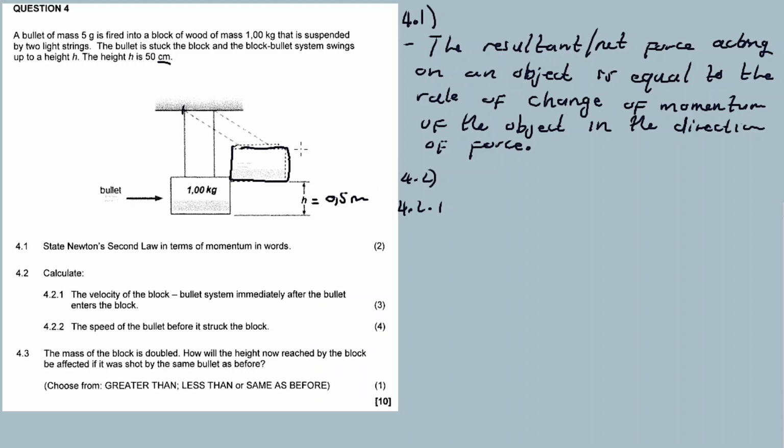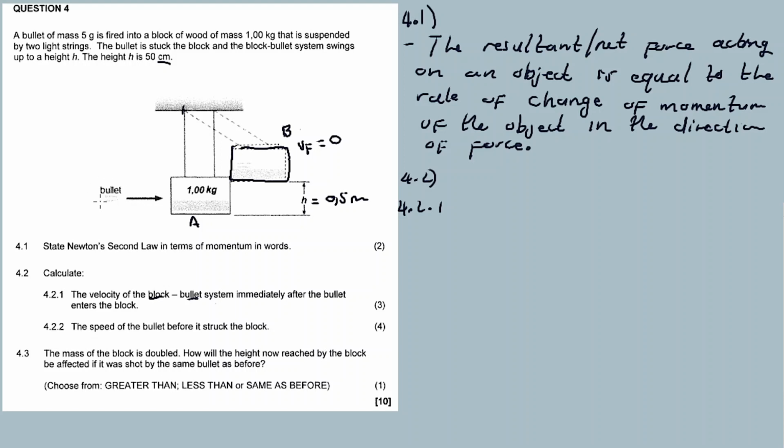Then when the block arrives here, the final velocity will be 0. Remember, the block and bullet system, so the block and the bullet combined, their final velocity at this height will be 0. Initially, if we consider this as event A, then event B, the maximum height reached.